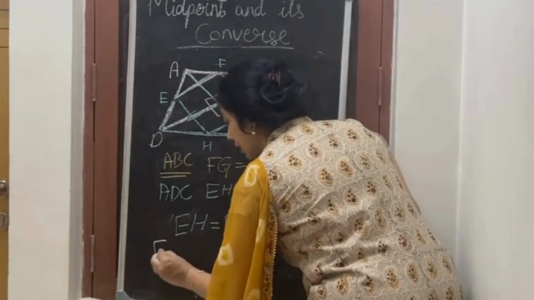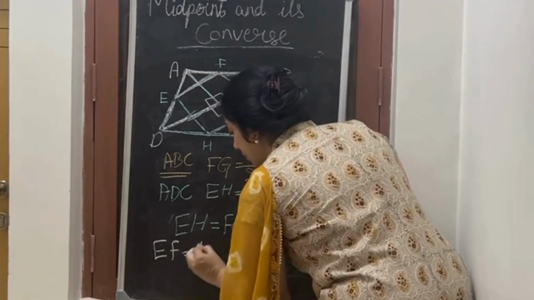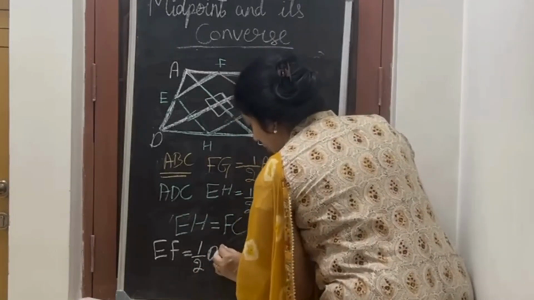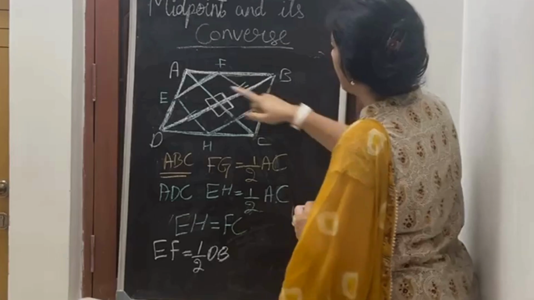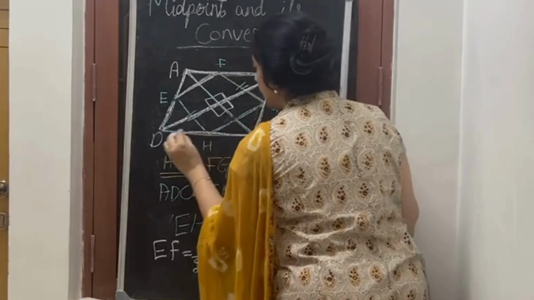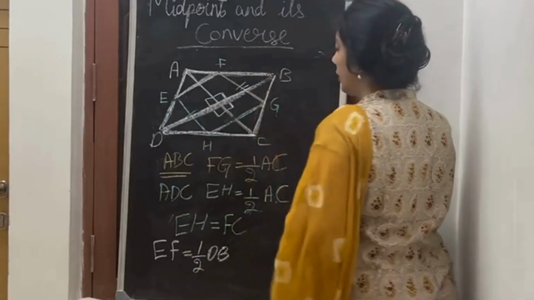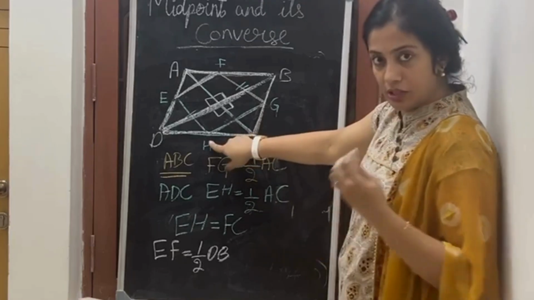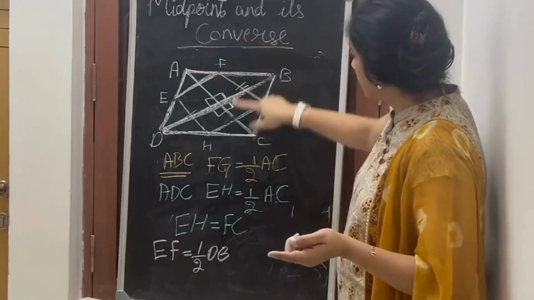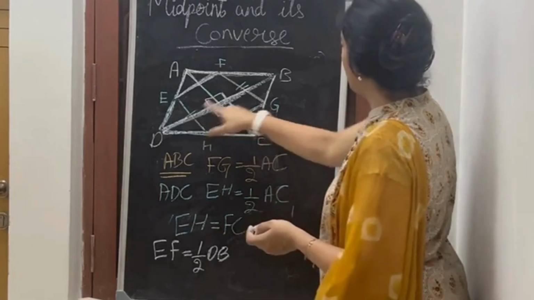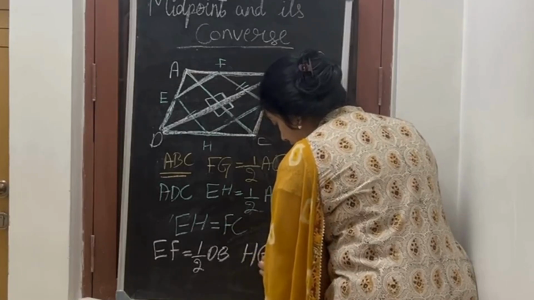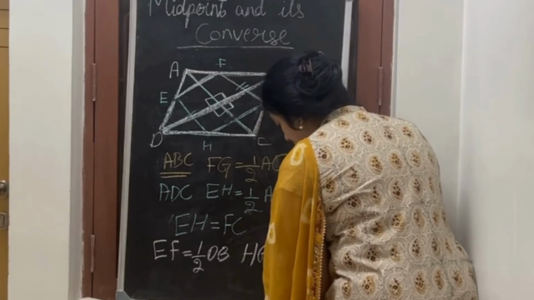Now, in the same way, in this triangle, triangle DBC, again H is a midpoint, given, and G is a midpoint, given. So the theorem says HG is half of DB.